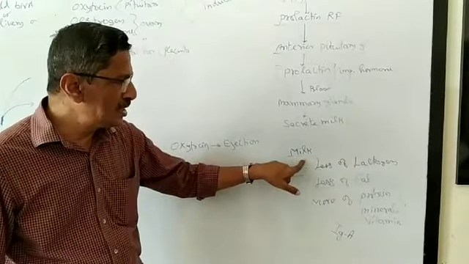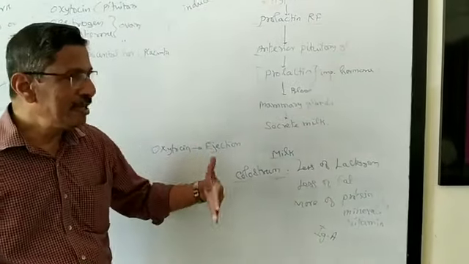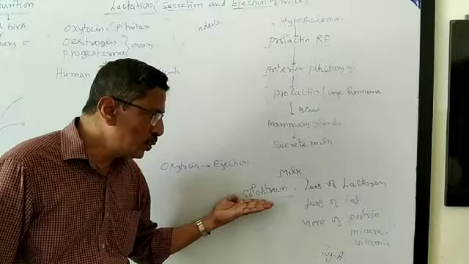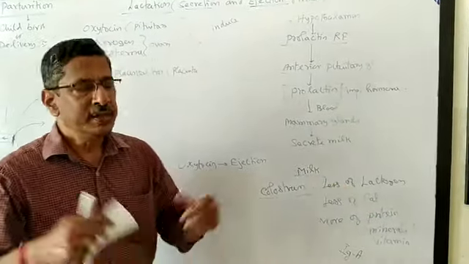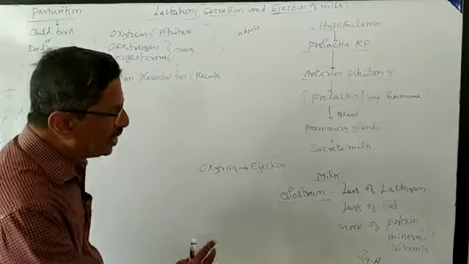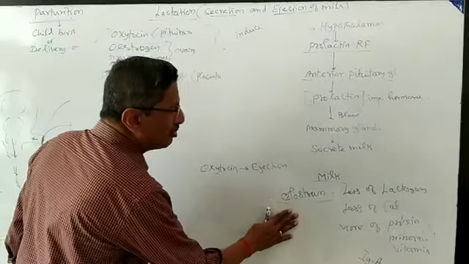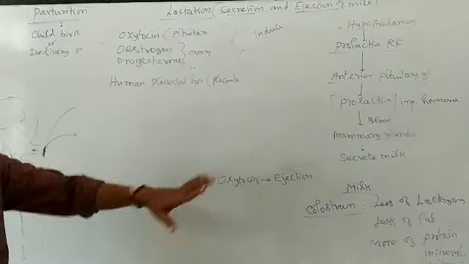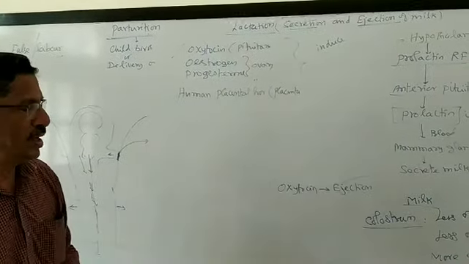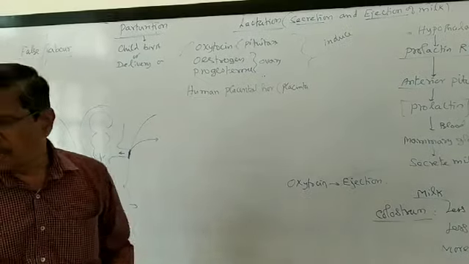So the mother's milk will have more colostrum in the first few days. After that the colostrum level will go down and the composition gradually changes. Then it becomes white milk, and it is nutritious milk for the child. So the child should be given mother's milk. Now this is actually the topic, lactation. We have completed it. So the topic is over.